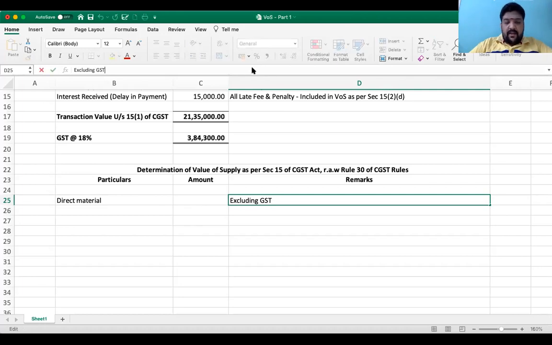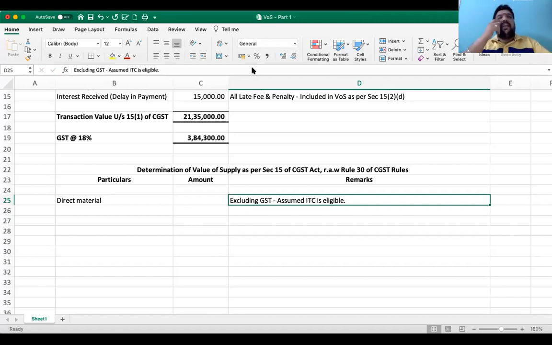Very simple. When Rule 30 and all is applicable, it is a clear assumption that the fellow is eligible for ITC. If he is not eligible for ITC, the question has to highlight it to you. It is clearly assumed ITC is eligible. Sir, how do I know this assumption? See, in GST, you have to go with a favorable assumption only.